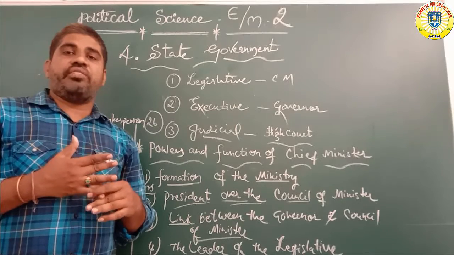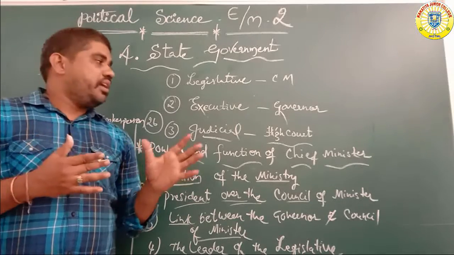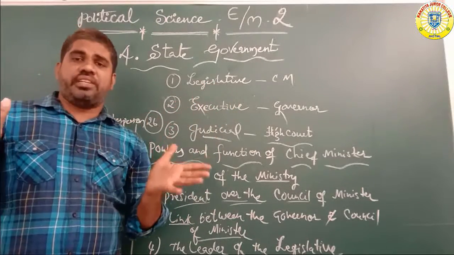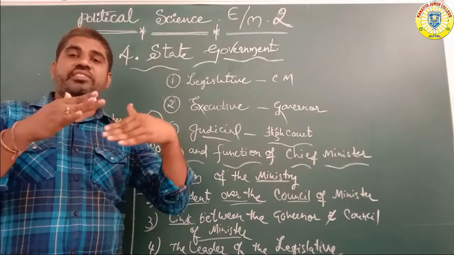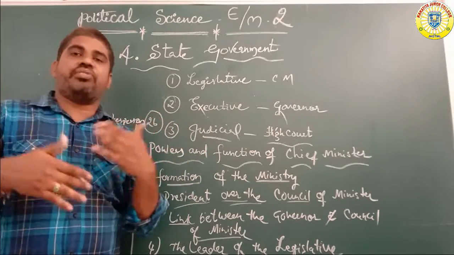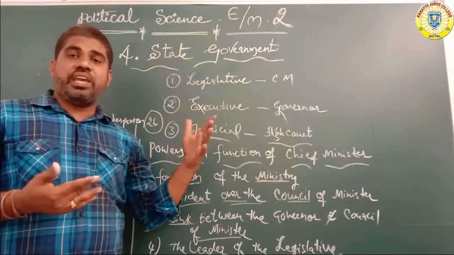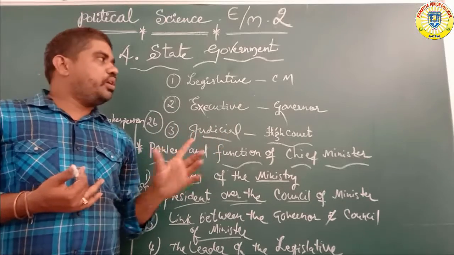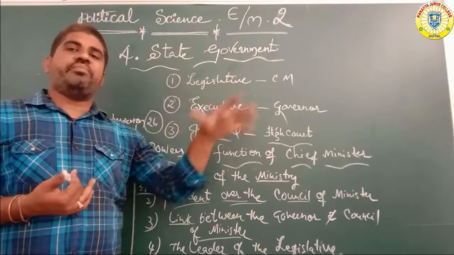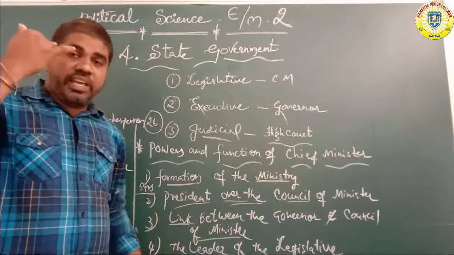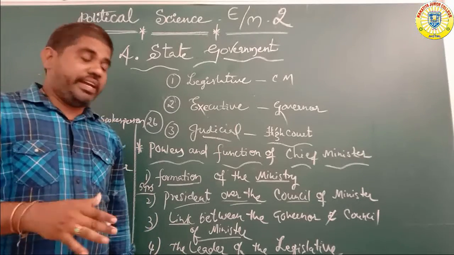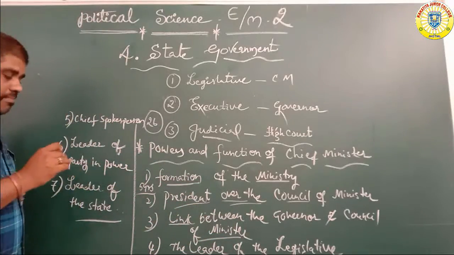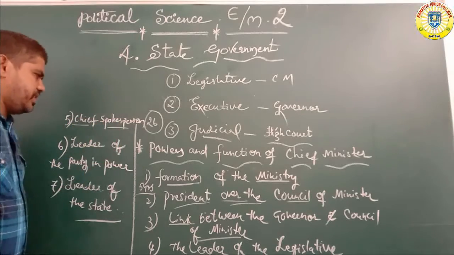The chief minister mainly leads the legislative members. How many legislative members are there in Telangana? 117. Okay, 117 legislative members are there in Telangana state. Every constituency, at district level and across the whole state, is under the control of the legislative members. Overall, the legislative leader is the chief minister. Okay, this is the link between the governor and the council of ministers, and the leader of the legislative members at the state level. Next, number 5, chief spokesperson.